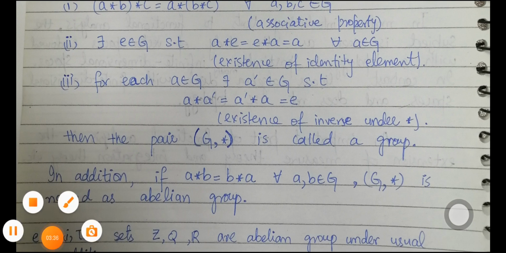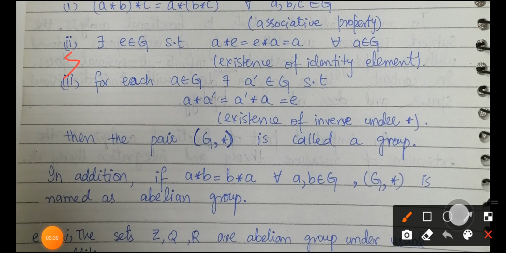For example, let's suppose I have a set A = {0, 1, -1}. So this will define a group under usual addition. If my operation is addition, then this set A is going to define a group under this usual addition. Why am I saying that this is going to be a group? Because associativity holds for addition, we all know that addition is irrespective of the order. Number 2, the identity element exists. For the additive identity, we must have 0. So 0 is the additive identity, also present in the set A.